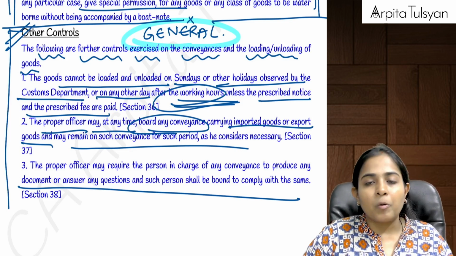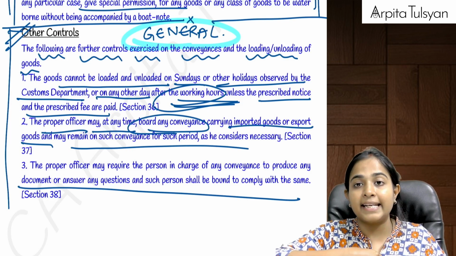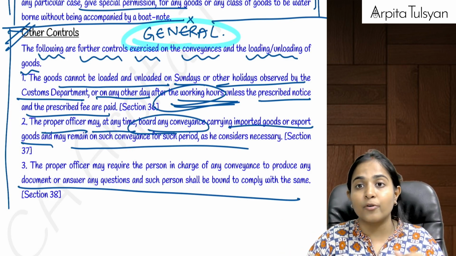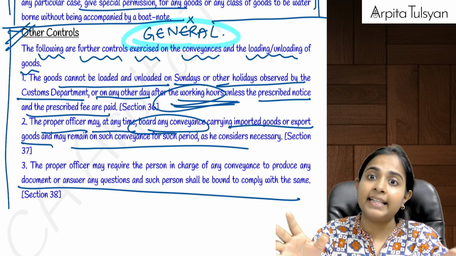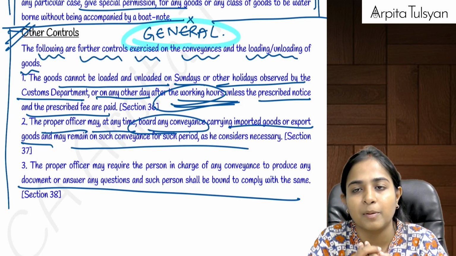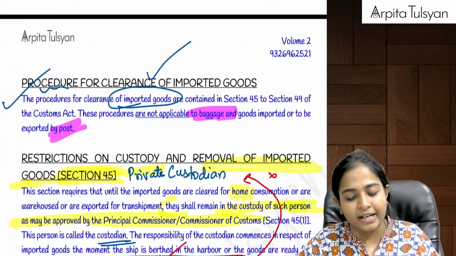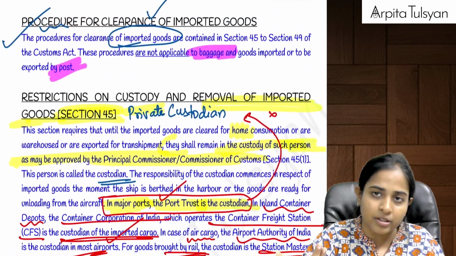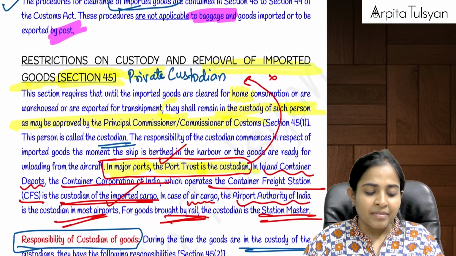Now the proper officer also has the rights. He has the right that he can board any particular conveyance. He can enter any vehicle, any vessel, any aircraft and stay there for whatever time, obviously for the purpose of examination of the goods and all that. He can stay on that conveyance for whatever period he wants, and if he wants to ask any questions, doubts, etc., he is free to ask all those things. Are you clear with this?